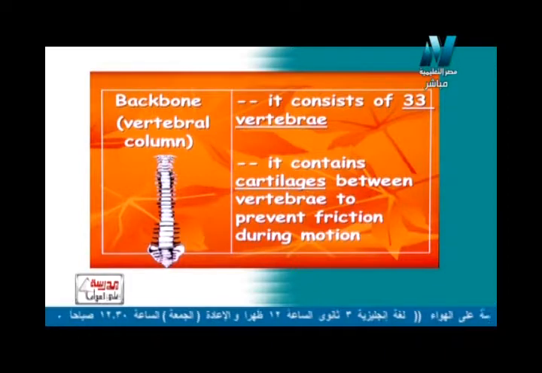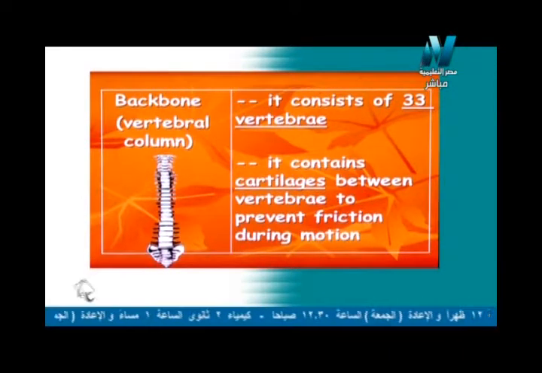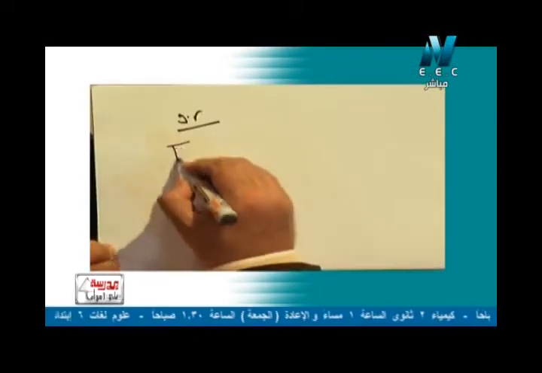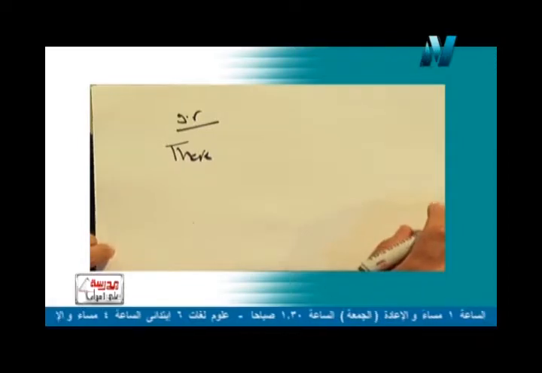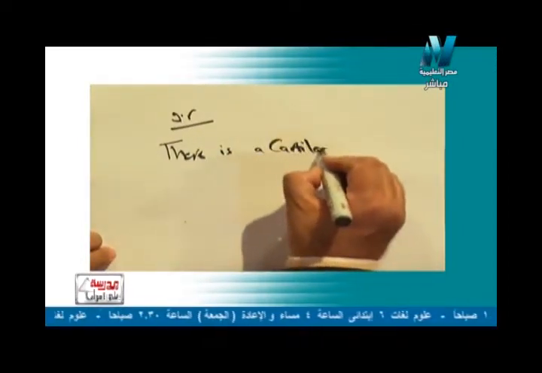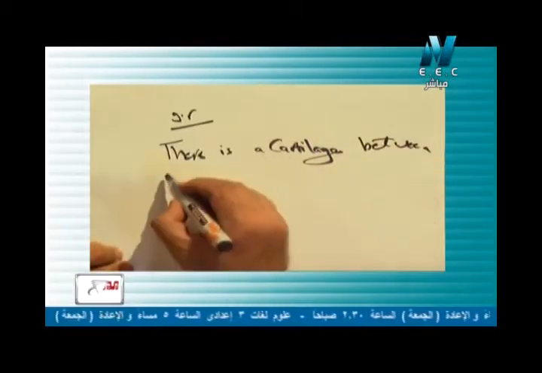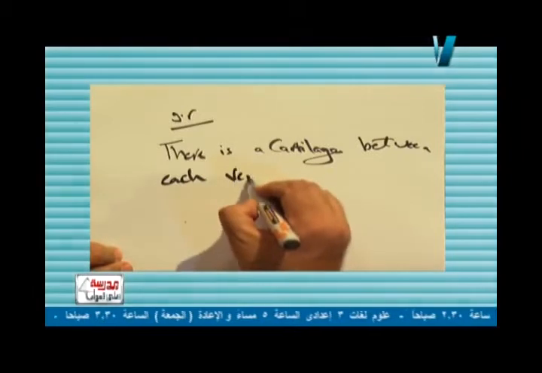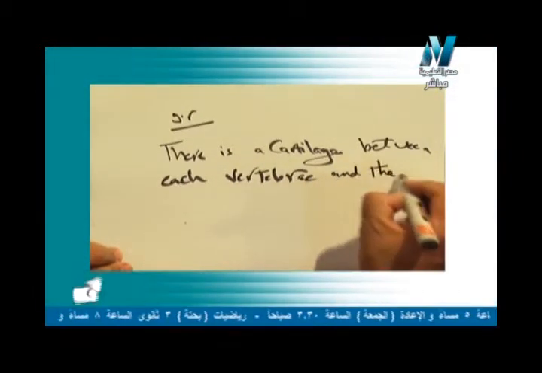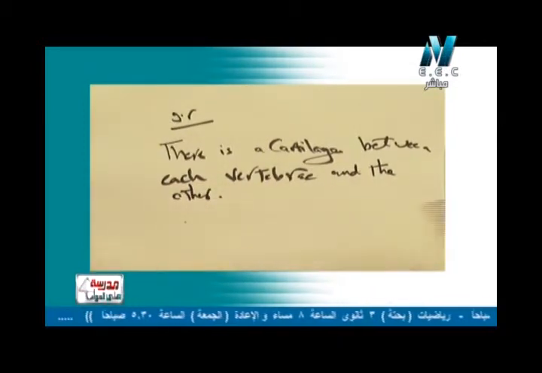So now we'll have a very important give reason question. Let me write it. The question says نكتب مع بعض. Give reason. There is a cartilage between each vertebra and the other. ليه ربنا خلق cartilage بين كل vertebra والتانية أو حتى بين each bone and the other?